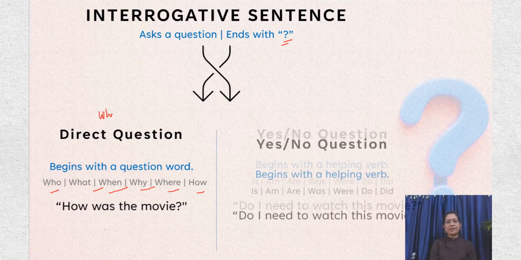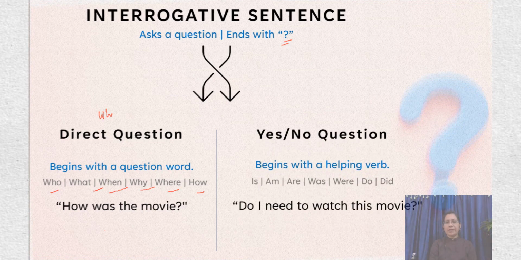Now there are other kinds of questions whose answer is normally yes or no. They begin with a helping verb: is, am, are, was, were, do, did. Do I need to watch this movie? Am I correct? Are you coming to the party? So these are questions whose answer is yes or no, right? To change them into reported speech, we need to follow certain rules.